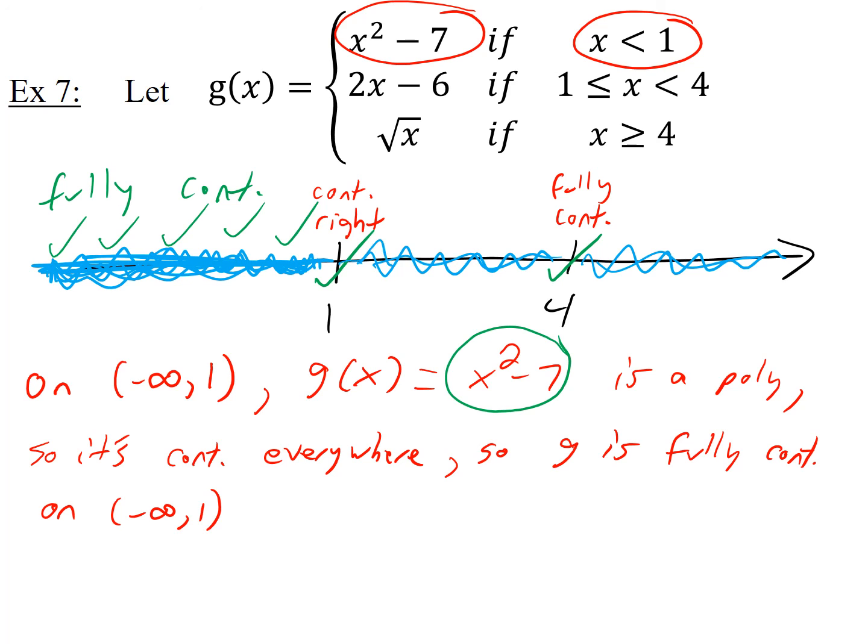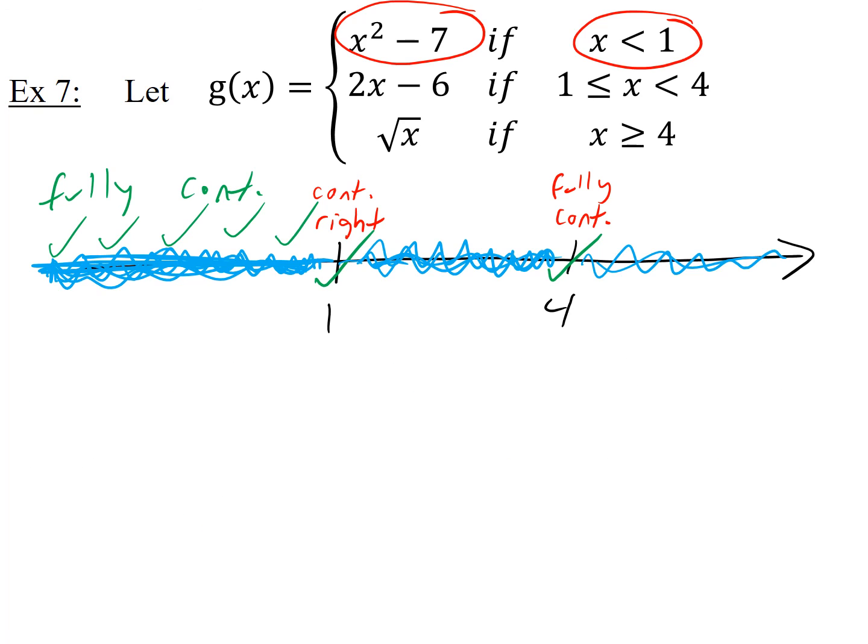Now we're going to look at these numbers over here in the middle, between 1 and 4. So make another argument like that. Okay, so now we're going to say what's going on the interval 1 to 4. Now, some people get confused. They put a bracket here on the 1. They'll put a bracket here because they see a less than or equal to here. Definitely don't do that, because when it comes to 1, well, number 1, we already dealt with 1, so you really don't have to do it. Also, if you put the bracket there, you might make mistakes. So long story short, let's just always use parentheses for the rest of these.